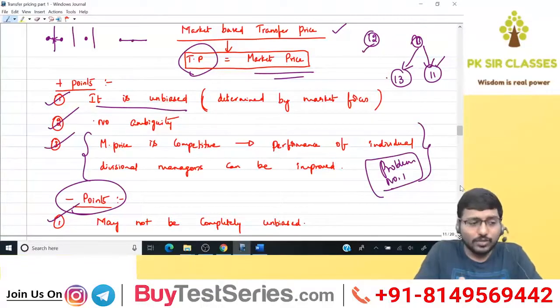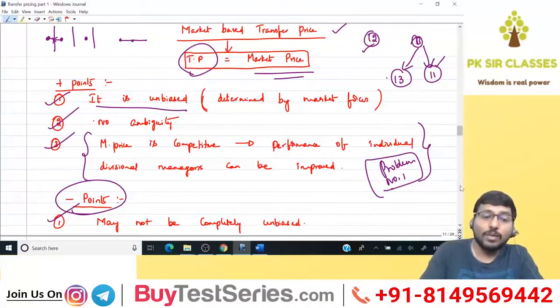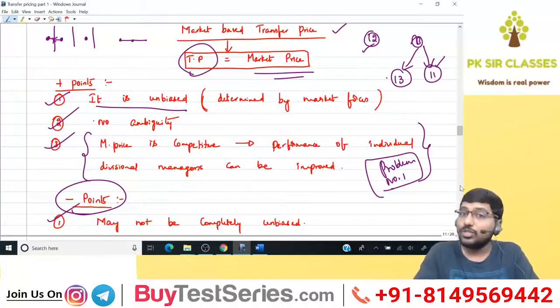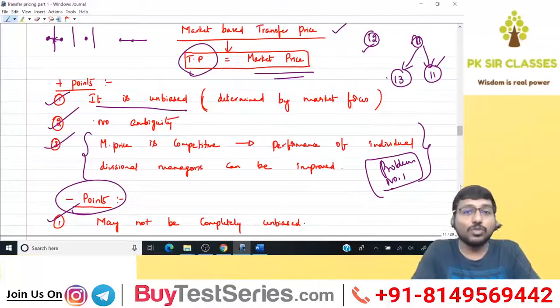So what you will find in the new syllabus is that only application oriented questions you'll get, which means there will be a case study where a situation will be there, a circumstance will be there, and the transfer price will be fixed based on, say for example, some cost basis, and there will be some problem because of that happening in the question. You need to read that entire story, and then he'll ask for the solution. Then probably your solution might be, you better fix your TP based on market price. And then in the question, he'll ask you, what is your solution? And tell me the pluses and minuses of your solution. Then I have to write this way.